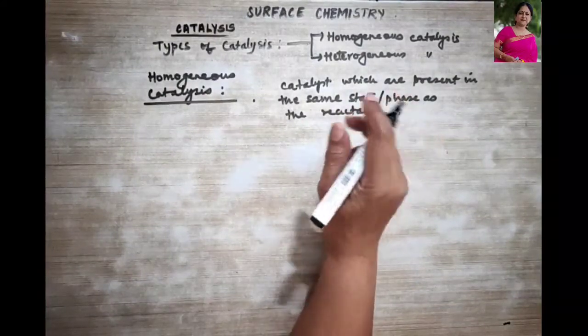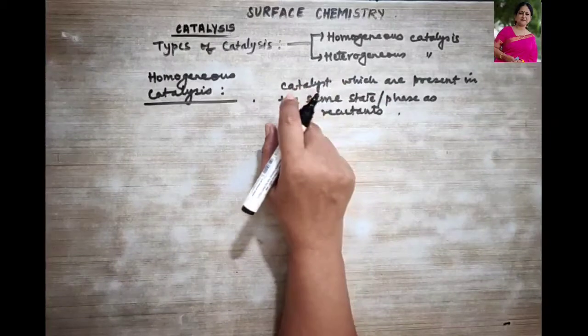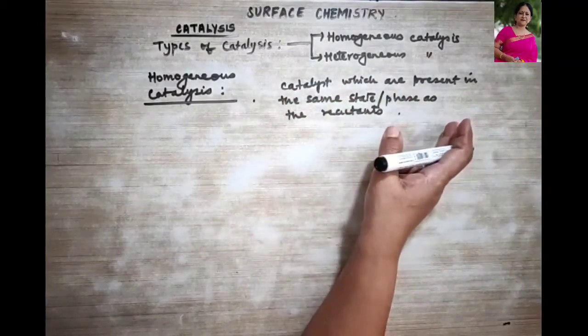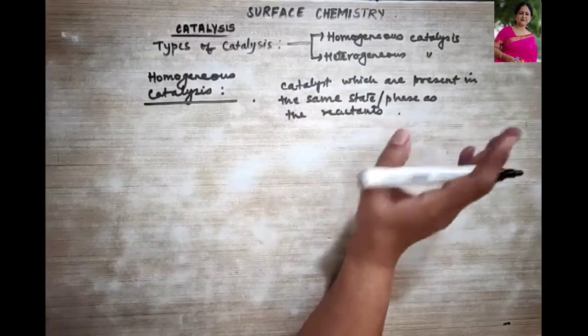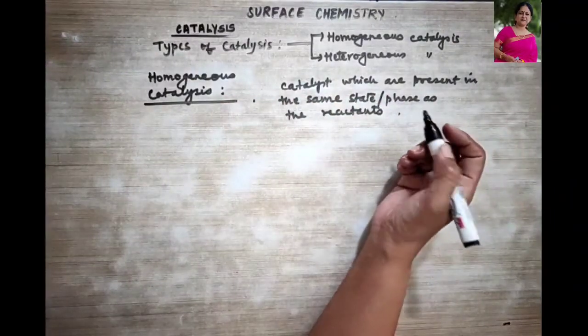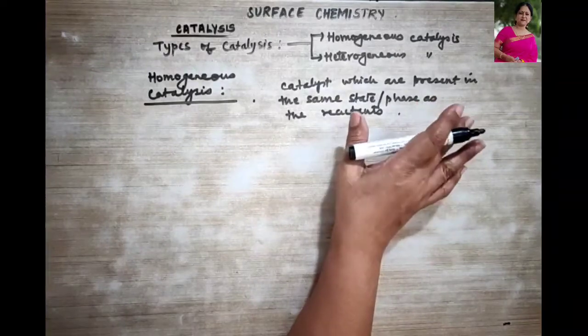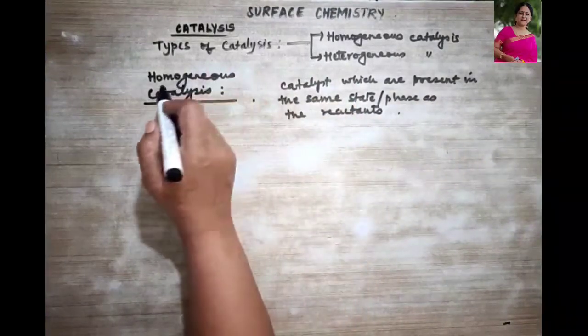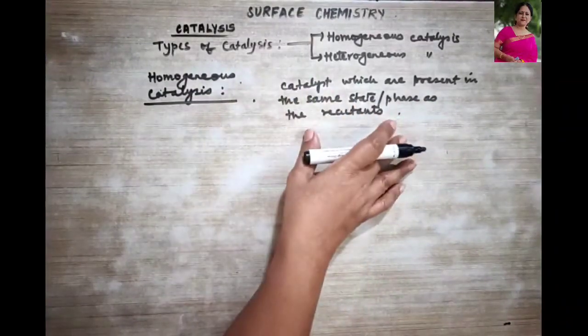Okay, so if suppose your reactant is solid, then your catalyst will also be solid. If your reactants are gases, then your catalyst will also be a gas. So such kind of catalysts are called homogeneous catalysts.